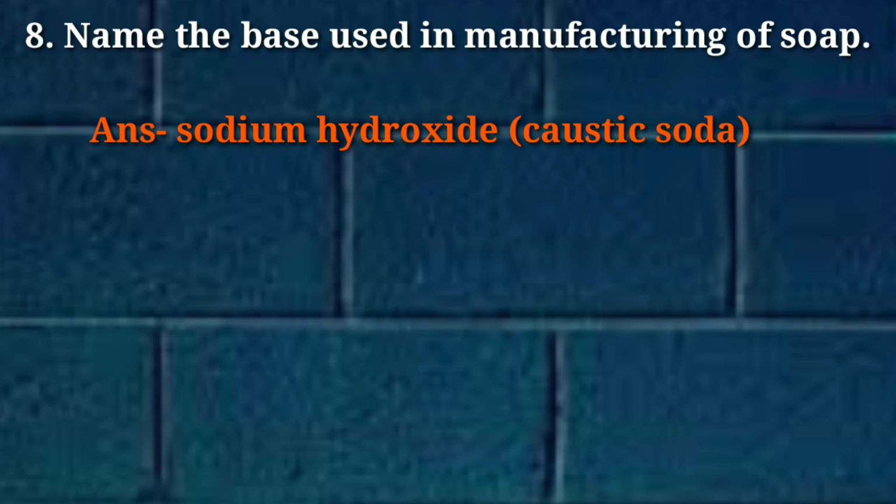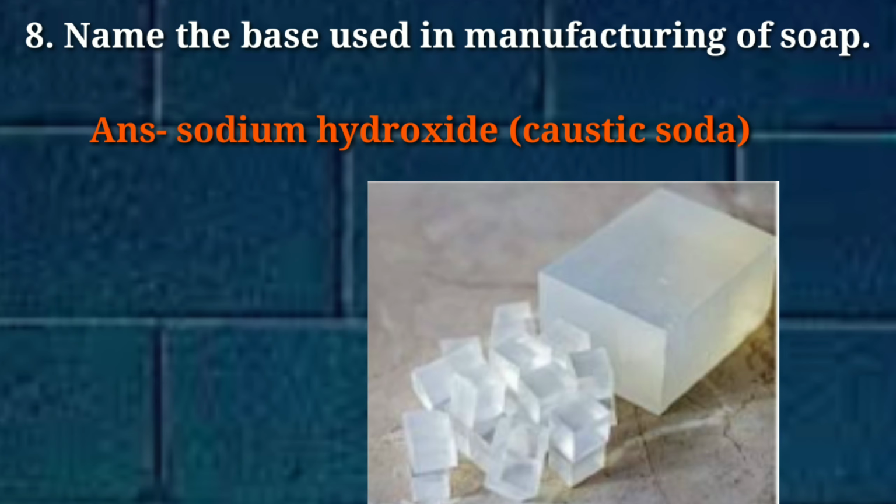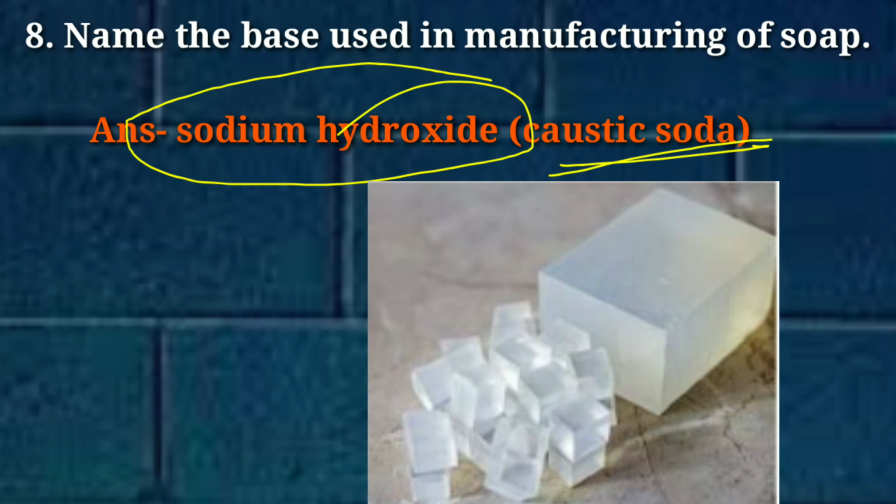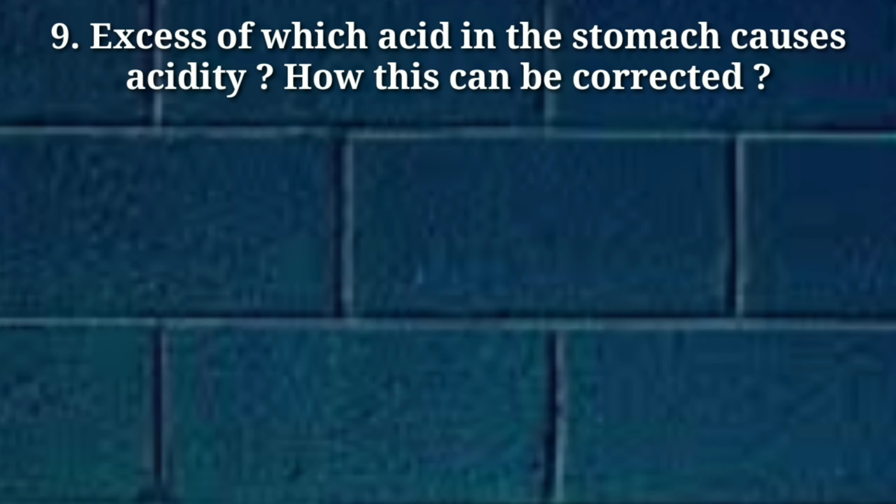Name the base used in manufacturing of soap. See, in the soap industry, the most common alkali or base you can say used is sodium hydroxide, that is caustic soda. Next question. Excess of which acid in the stomach causes acidity and how can this be corrected?